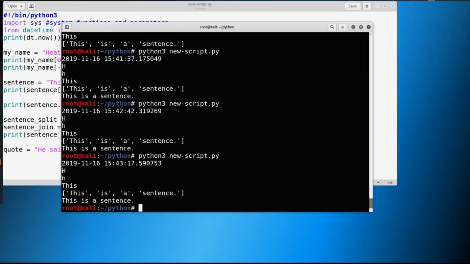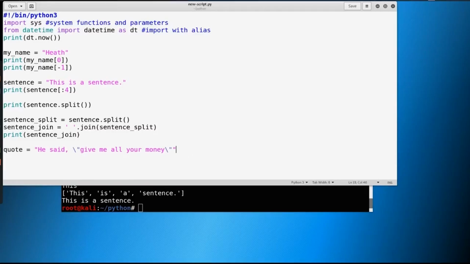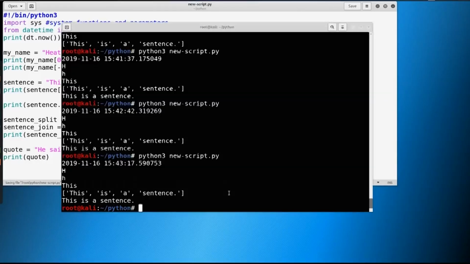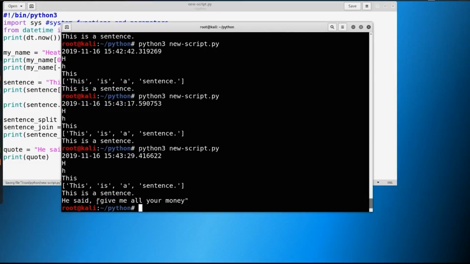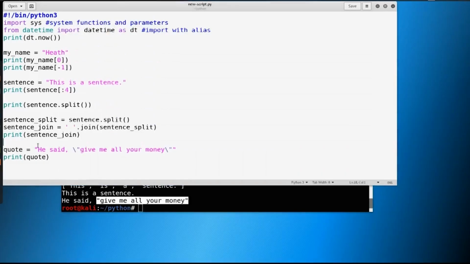So let's run it again, and you can see that quote, once we print it, we could say print quote, and we'll actually run it here. He said, give me all your money. And I realized that I tried to print earlier and probably did not print this quote because I never had the print in there, so I'm sorry for that. But we could do it either way.